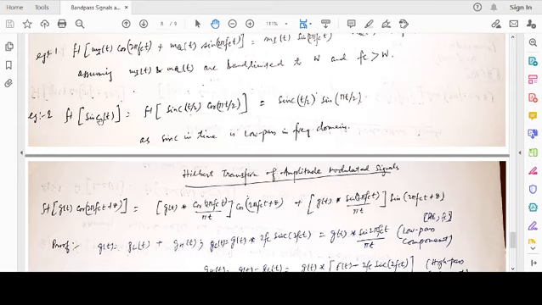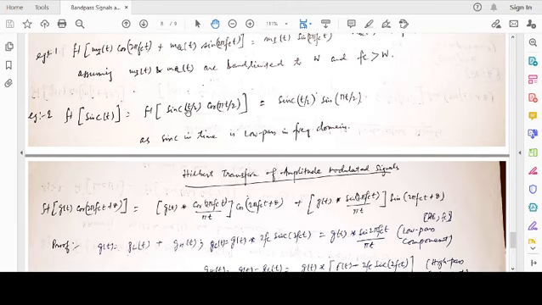So we have sine pi t by 2 divided by pi t by 2, and we have the sinc function, sinc of t by 2. So we have sinc t is sinc of t by 2 times cosine pi t by 2. Very good. What about the frequency domain representation of this? Cosine pi t by 2 has a frequency spectrum located at a certain frequency.